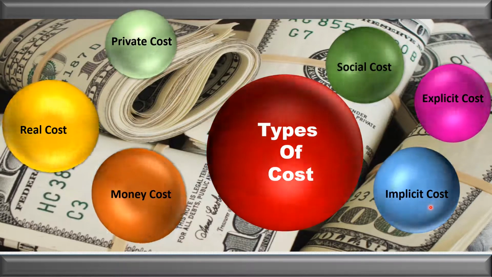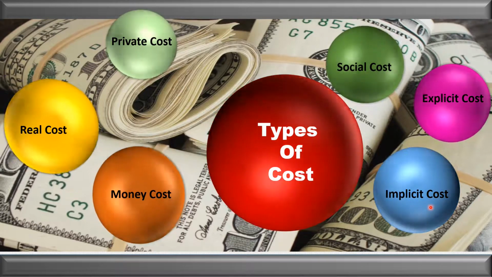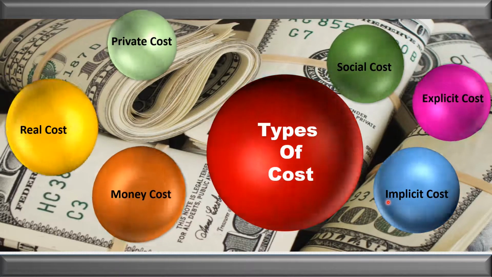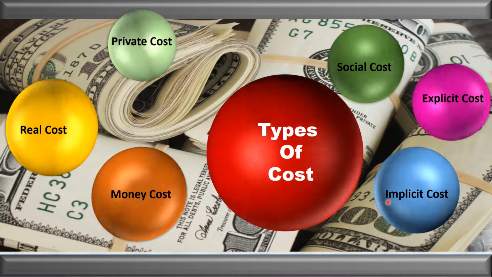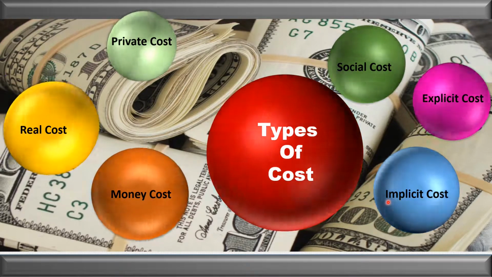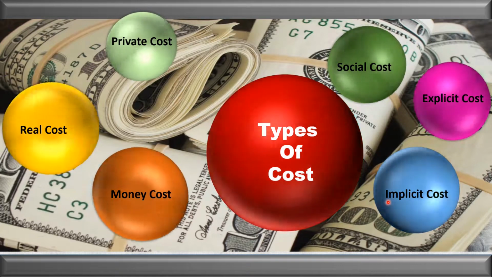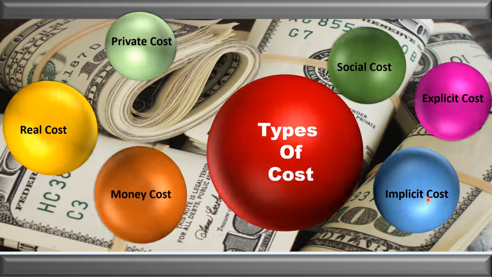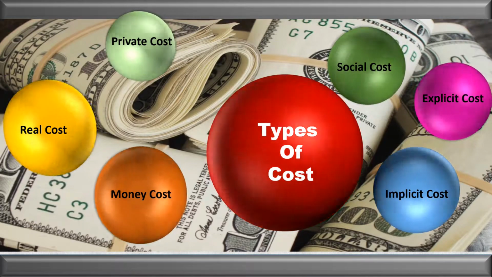It means the own cost of the entrepreneur is called the implicit cost. For example, when the owner of the organization gives his service to the organization so that the organization activities can be carried out according to his whim, it is called implicit cost.